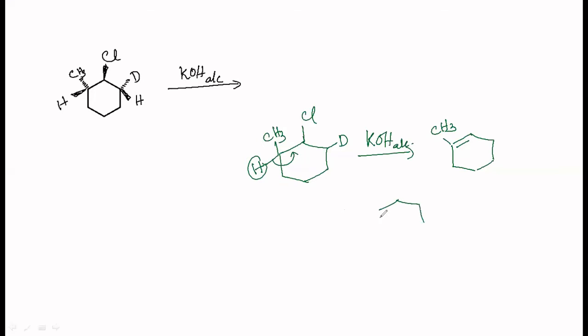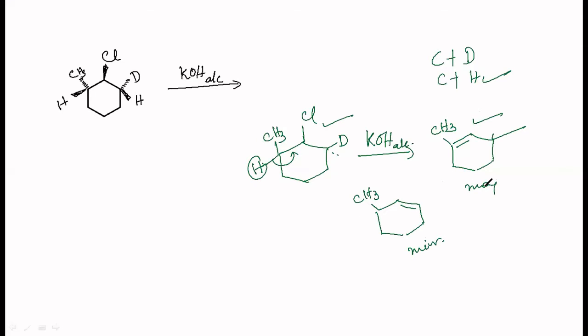And the minor product would be, there is one more hydrogen here, isn't it? That can go, because it is very easy to break a CH bond rather than the CD bond. This bond can be broken easily, and therefore you can get one more product, which is the CH3 and a double bond here. This is not as substituted as this one is. This will be a minor product. If the question is asked in this manner, you can very easily write this. This is the major product, isn't it? Am I right? Correct?